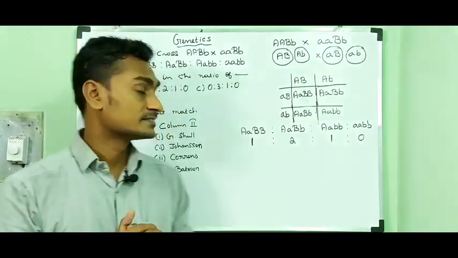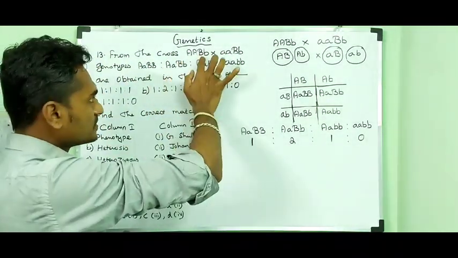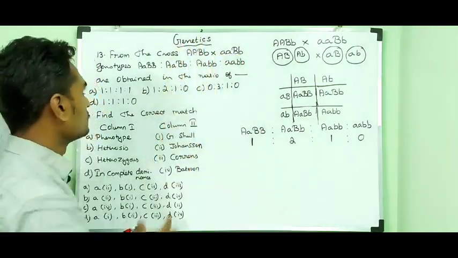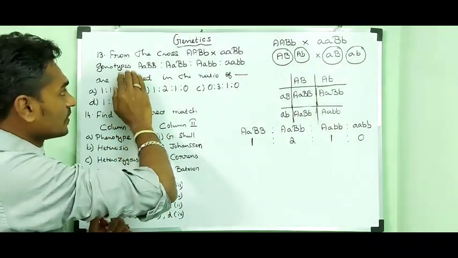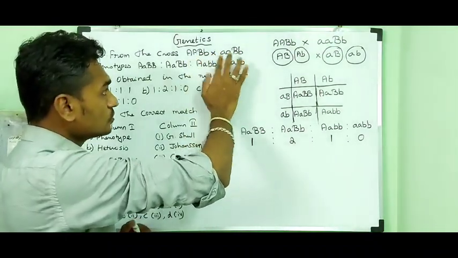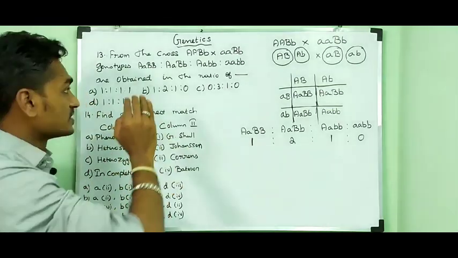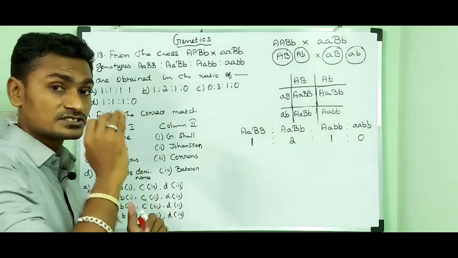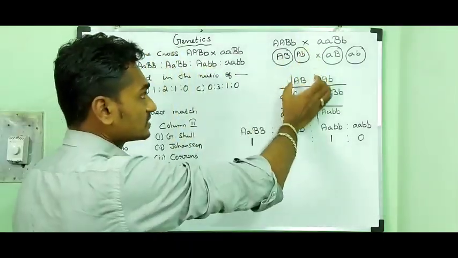Number 13. From the cross, capital A, capital B, small b cross with small a, capital B, small b, results in the formation of genotypes. So these are the following genotypes produced by the cross which was made between these 2 individuals. And the question is, what is the genotypic ratio of the following genotypes? Here I have figured out that cross.